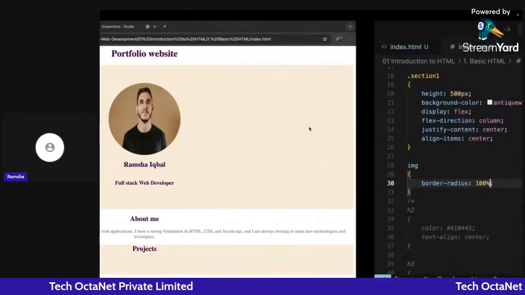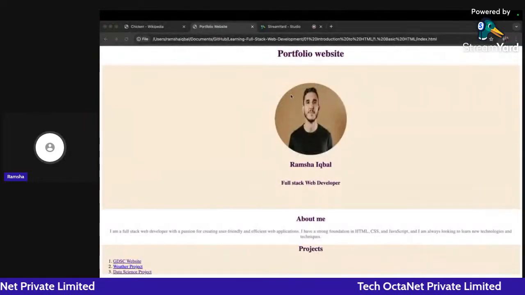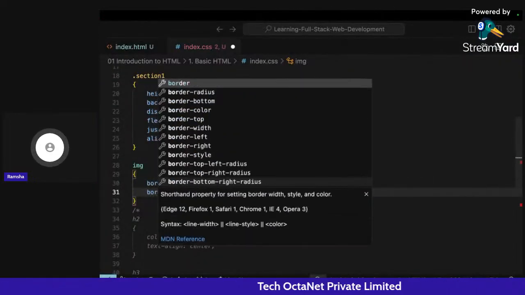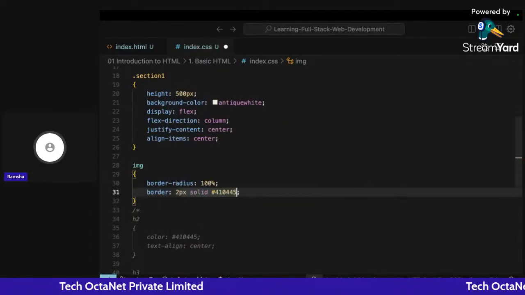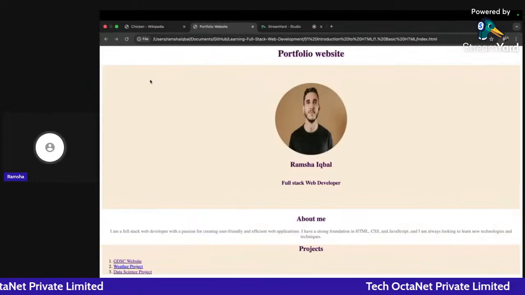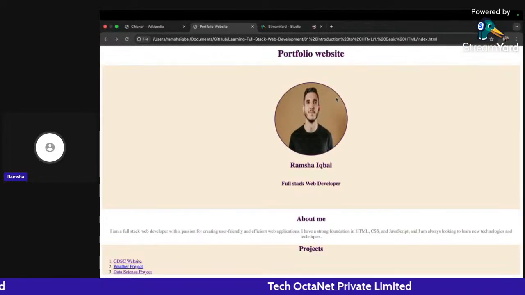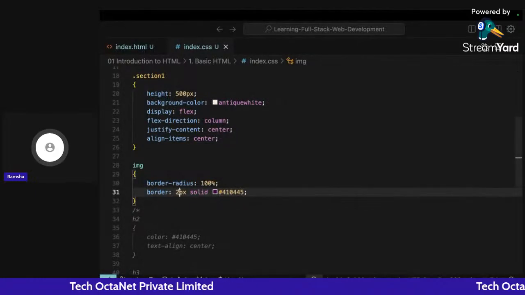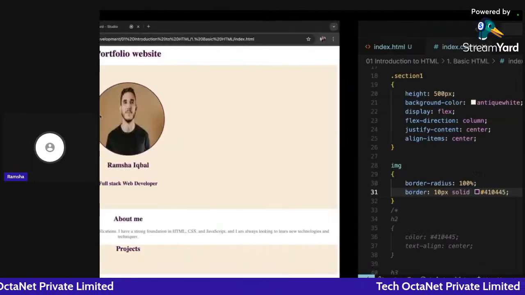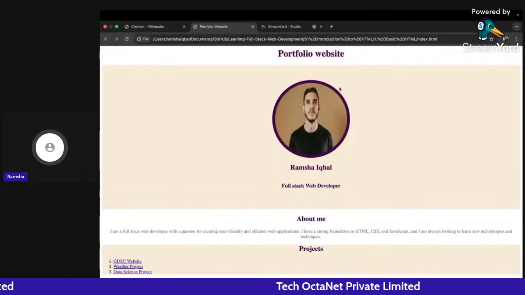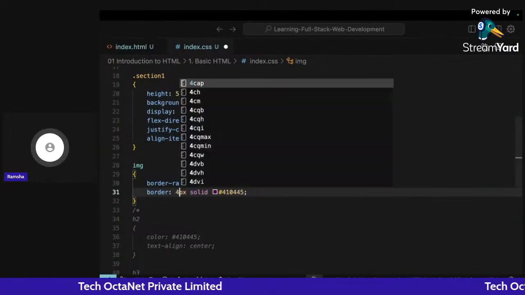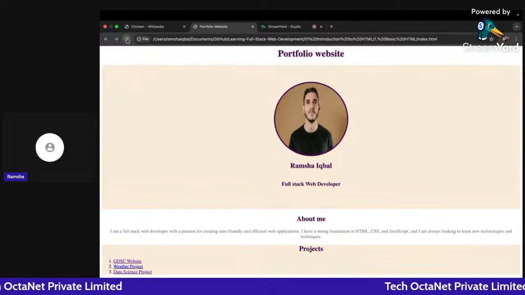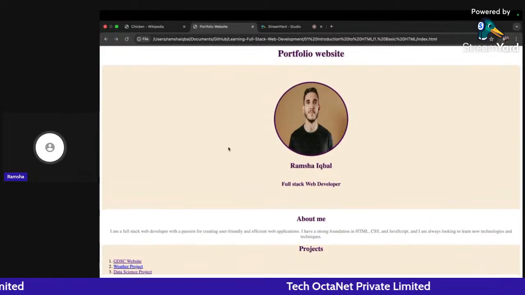Now I can also give a border to this particular image. So I can use a border, okay, and border will be 2 pixels solid and of this particular color. If I click on refresh, you can see now I am also getting a border around my image. I can also increase the width of the border. I can make it 10 pixels. So now it's a little bit thicker, right? So I can change it back to 4 pixels. So I think that is good. So I will go with it.